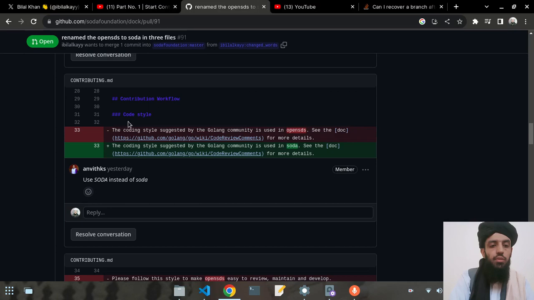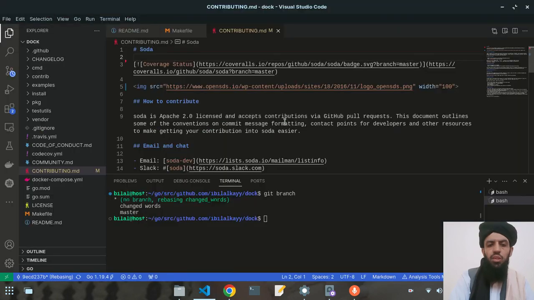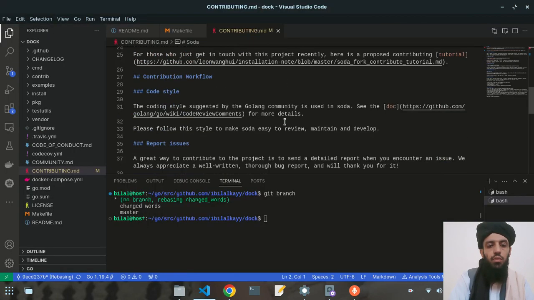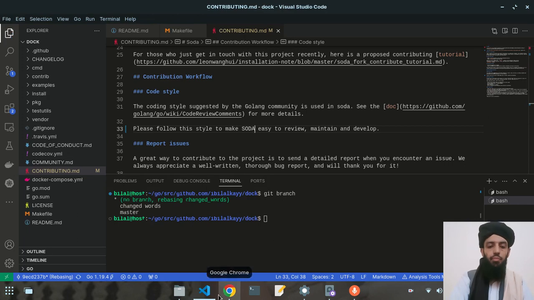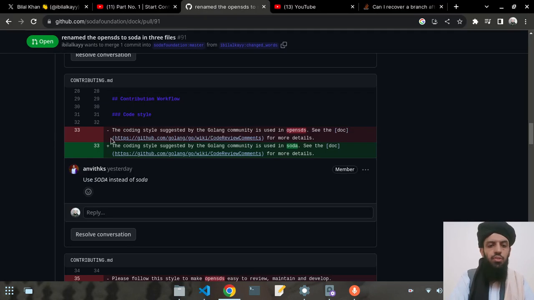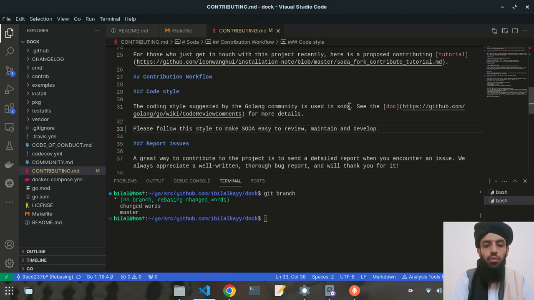So where is this? A code style. So let's jump in the code style. Where is this code style? Yeah, here you can see. This is the code style. Please follow this style to make the soda easy. So this should be soda in capital letters like this. And now you saw this is done, and the coding style suggested by Golang is used in the soda. This should also be soda.